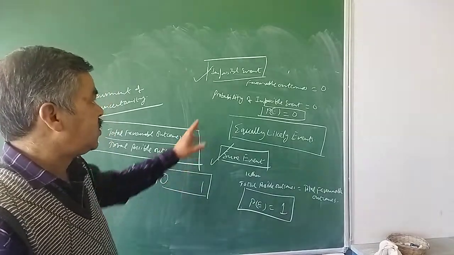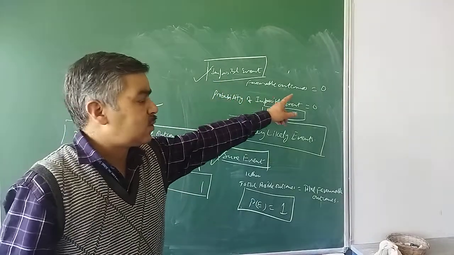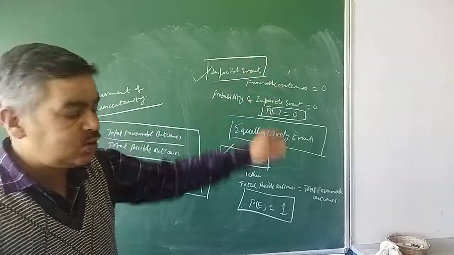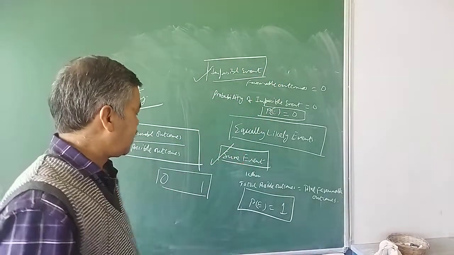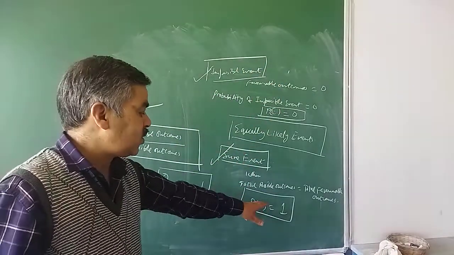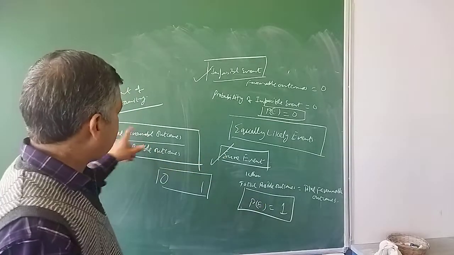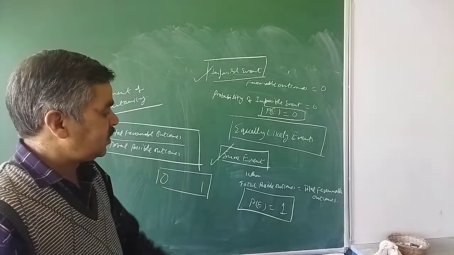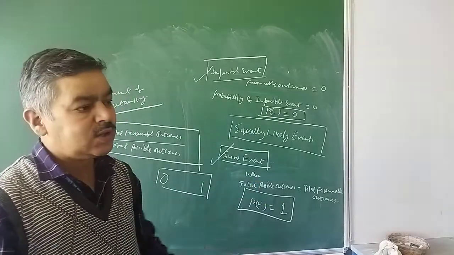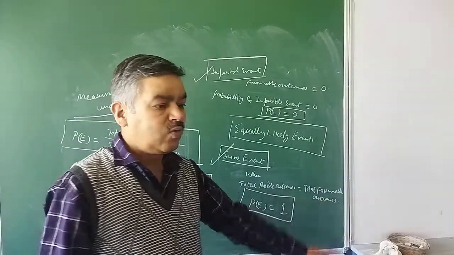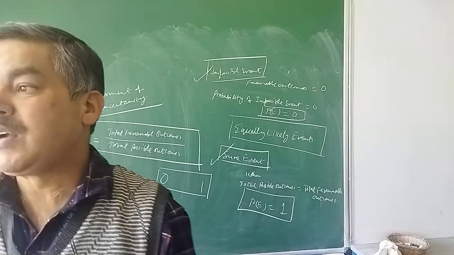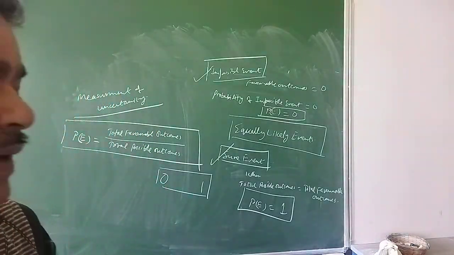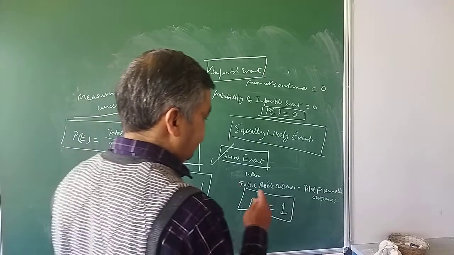When it is 0, it is impossible. Your favorable outcome in such a case will always be equal to 0. And in case of your sure event, that will always be equal to 1, because both your favorable as well as your possible outcomes will always be equal, then the result will always be 1. So probability of any event taking place is lying between 0 and 1.